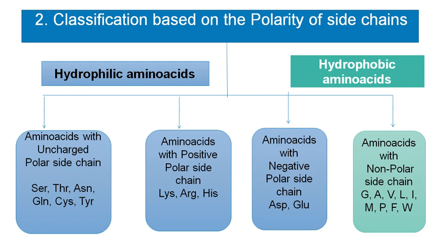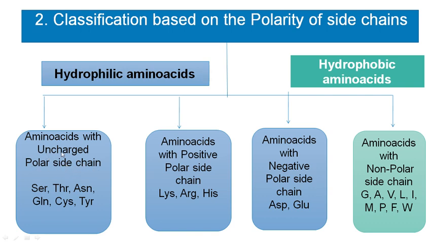The polar amino acids can be classified as amino acids with uncharged polar side chain, amino acids with positive polar side chain, or amino acids with negative polar side chain. So 6 amino acids are categorized under the uncharged polar side chain.